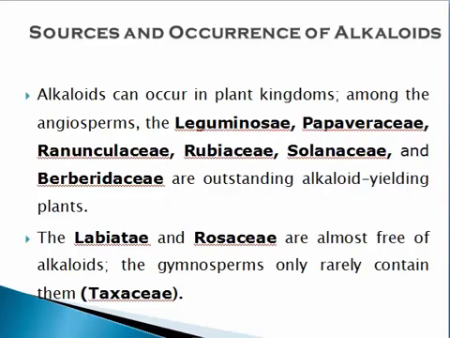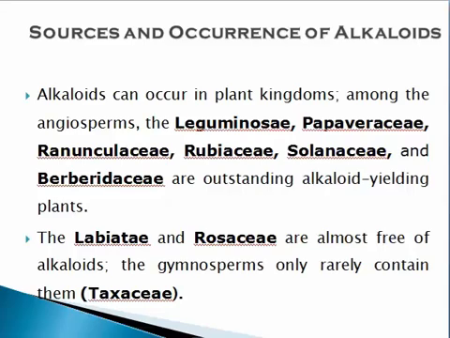Now, alkaloids can occur in the plant kingdom among the angiosperms. In angiosperms, the families are Leguminosae, Papaveraceae, Ranunculaceae, Rubiaceae, Solanaceae, and Berberidaceae. These are outstanding alkaloid yielding plants, meaning the alkaloid containing families yield a higher amount of alkaloid.